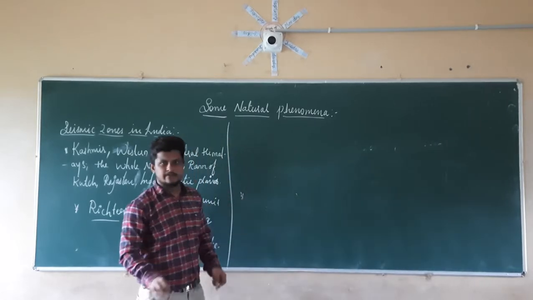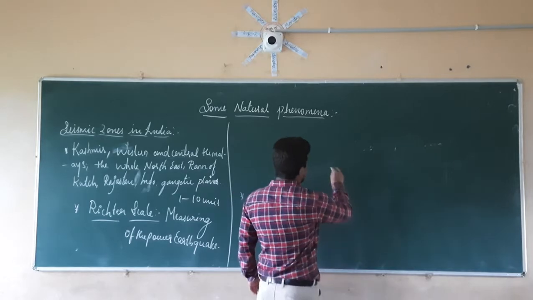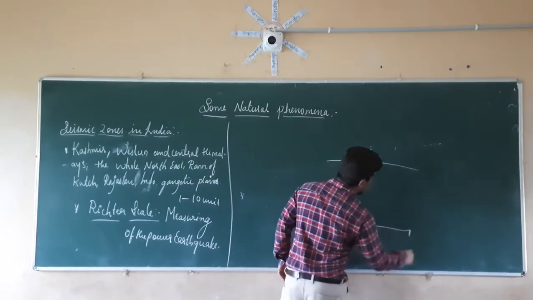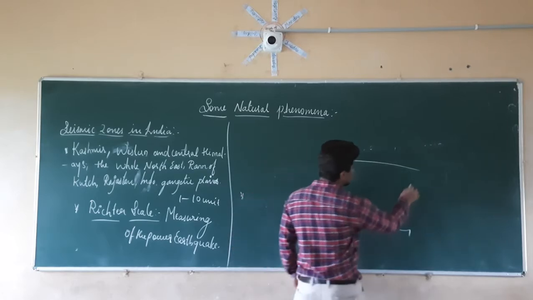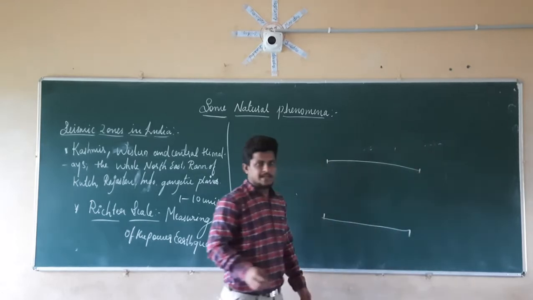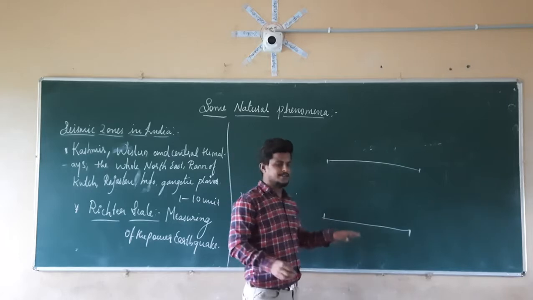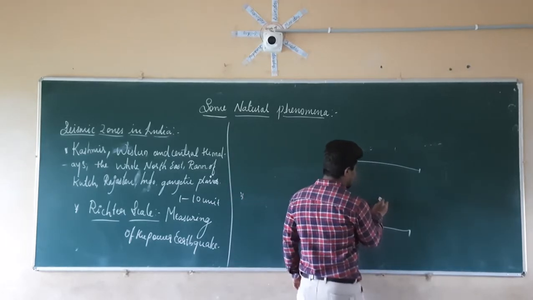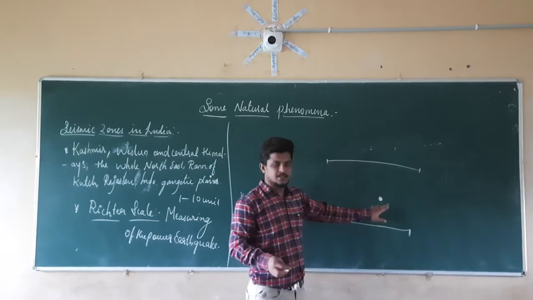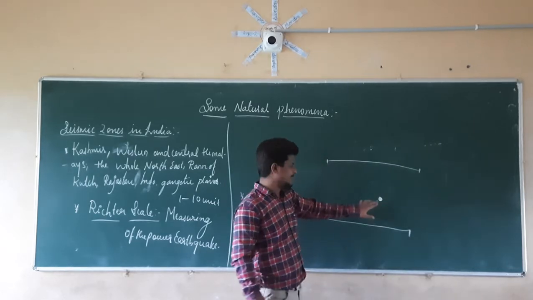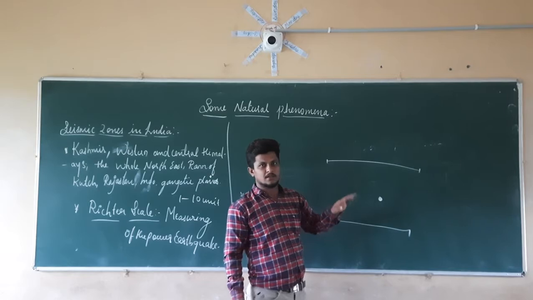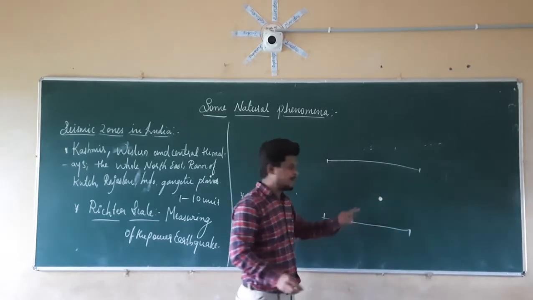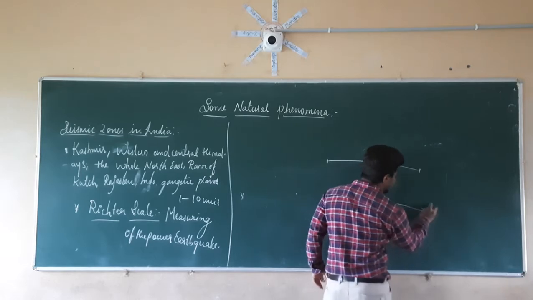Now let us take this. We know that earthquake is going to happen in the crust region. So let us take a crust region here. This is the crust region of the earth. So the tectonic plates are moving in this crust region and disturbance is happening at this point. Because of the movement of the tectonic plate, the vibration is happening here. Right? This vibration point, the main point which is happening here, is known as the epicenter.